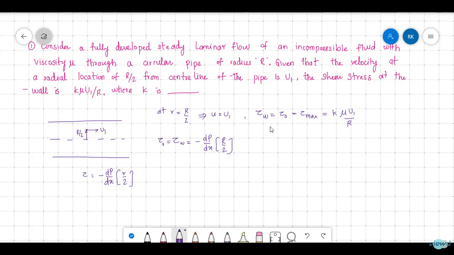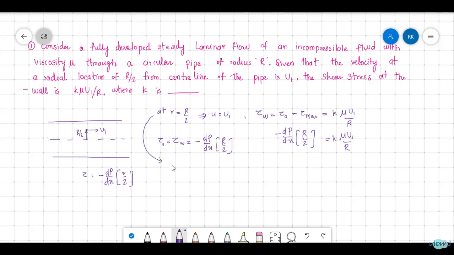So that is the tau max. Substituting this and equating, minus dp by dx into R by 2 is equal to k into mu u1 by R. And also another data is this one.